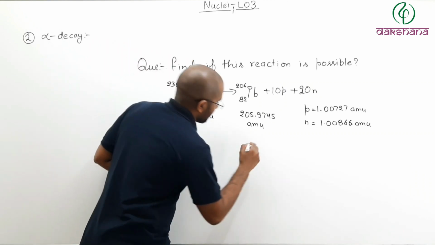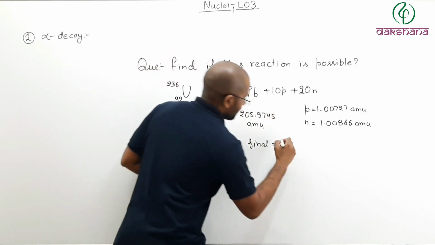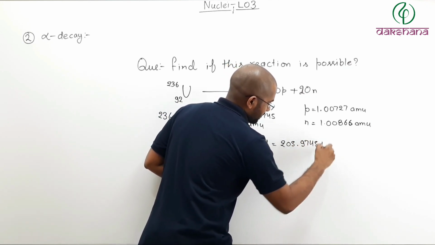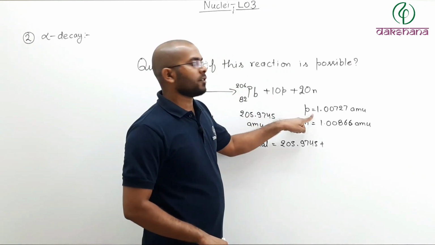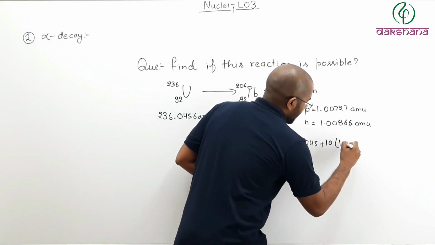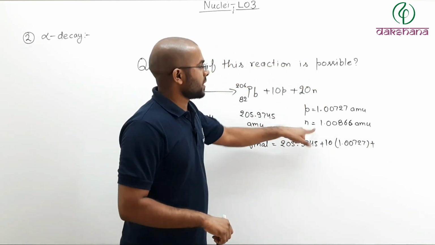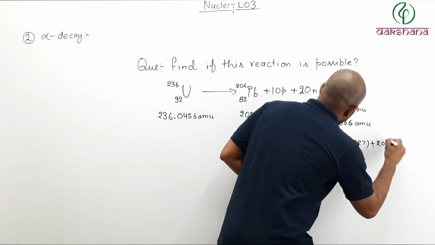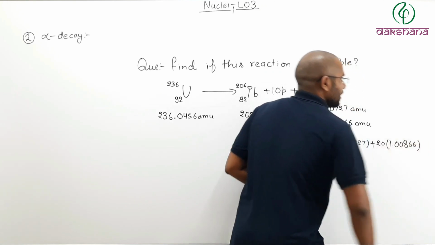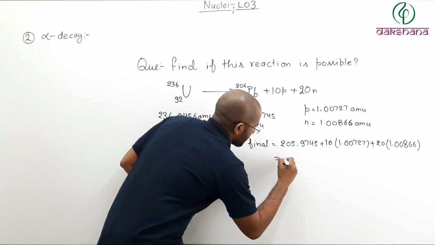So, what is the final mass here? The total final mass will be equal to how much? This 205.9745 plus 10 times the mass of proton. Everything is in atomic mass unit. So 10 times 1.00727 plus 20 times the mass of neutron, 20 times 1.00866. Now, when you solve this, you will get approximately